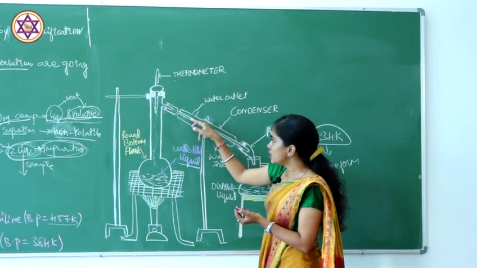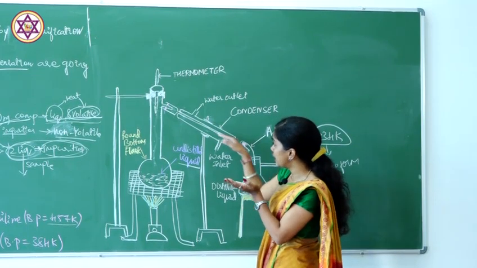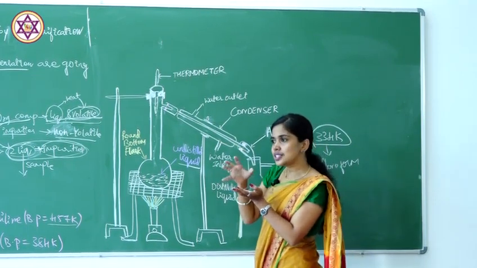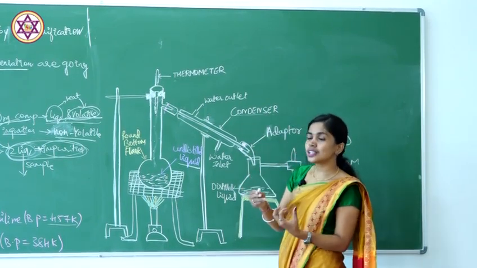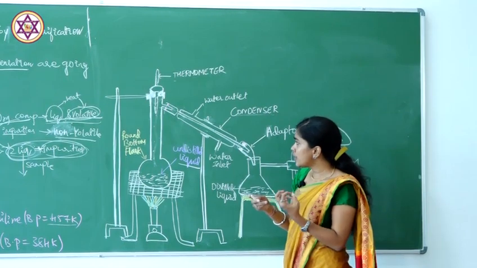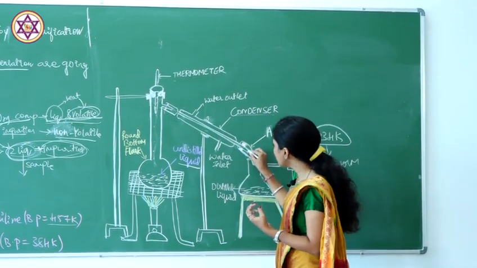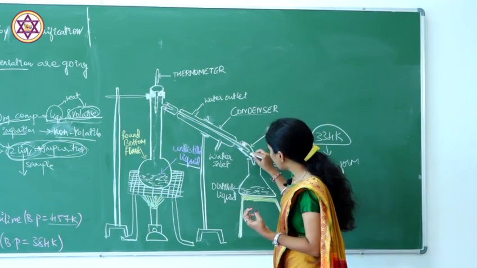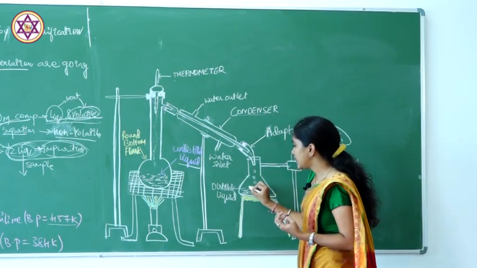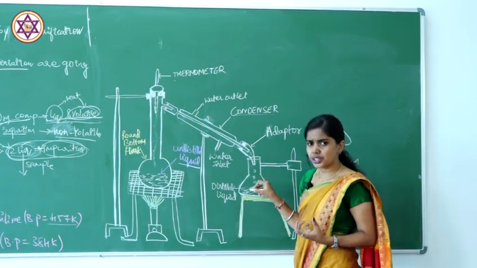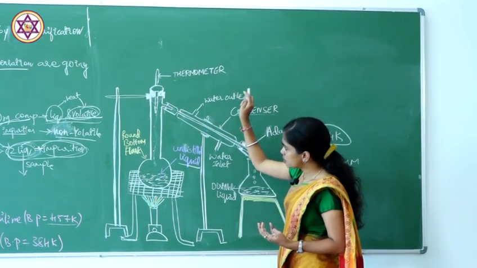If the substance is in a vapor state and you cool the surroundings of the condenser, that is the meaning of the word itself: the condenser condenses, so vapors condense to the liquid state. All these vapors are converted into liquids. These liquids are collected in a conical flask, which we call the receiver, where the continuous process takes place.